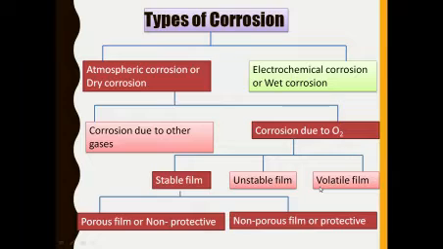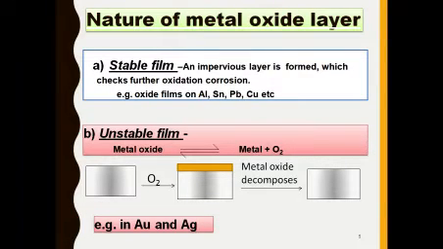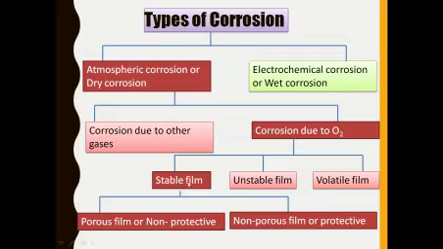On the basis of the metal oxide layer formed over the metal surface, whether that metal oxide layer is stable or unstable or volatile. So the stable film is again classified into two types. One is the porous film or non-protective film. Another one is the non-porous film or protective film. So this is the nature of the metal oxide layer. We discuss here the stable film. We are focused only on corrosion due to oxygen.